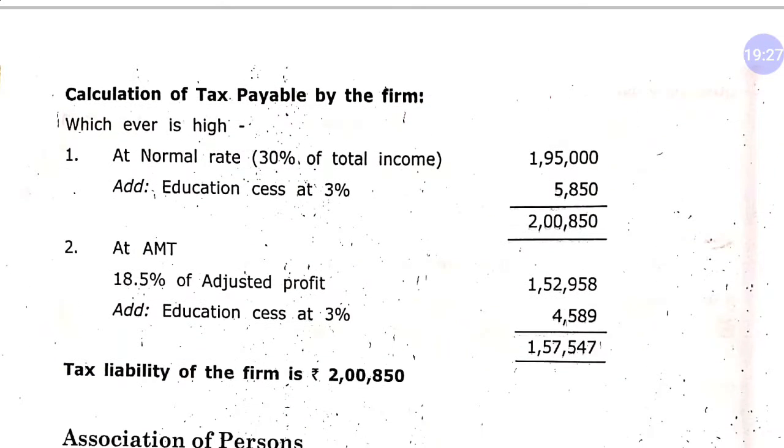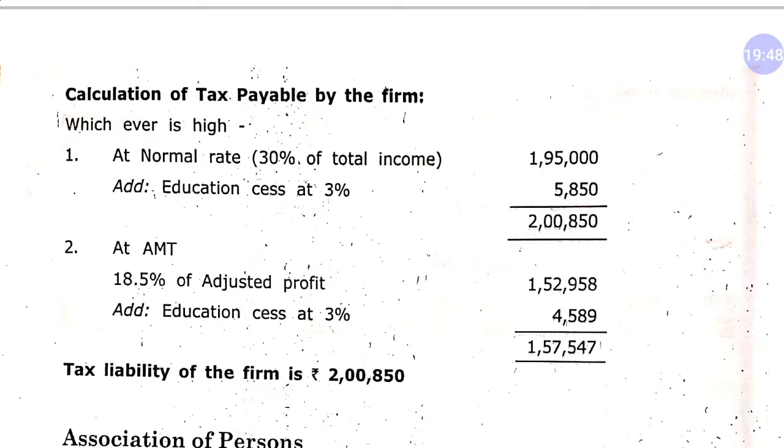Then you will get 1,52,958, and education cess 3%. So as you can see, AMT is less than normal rate. So your tax liability would be normal according to the normal rate of taxation. So amount of tax payable by the company is 2,850.